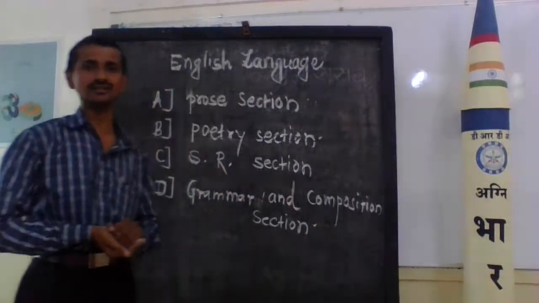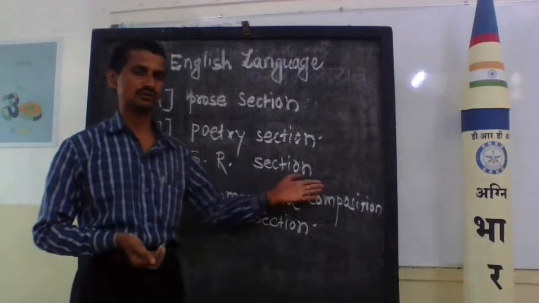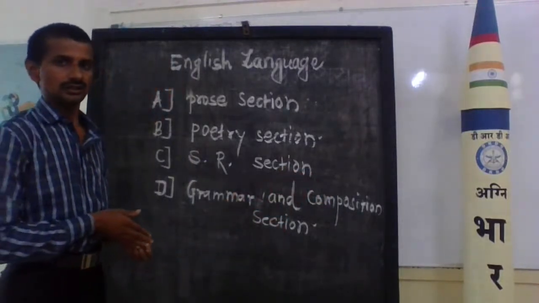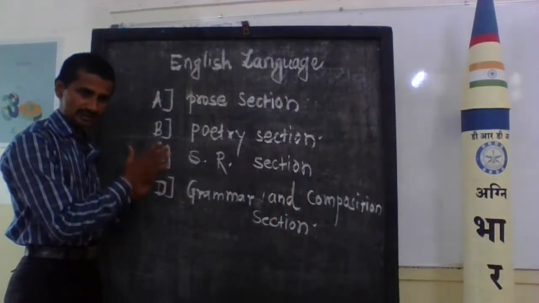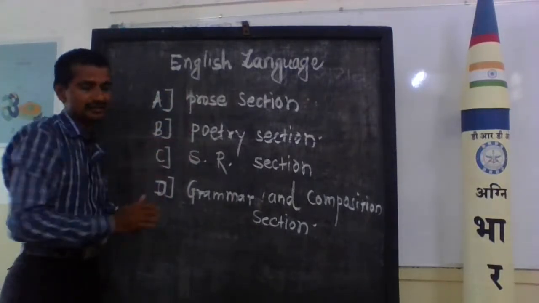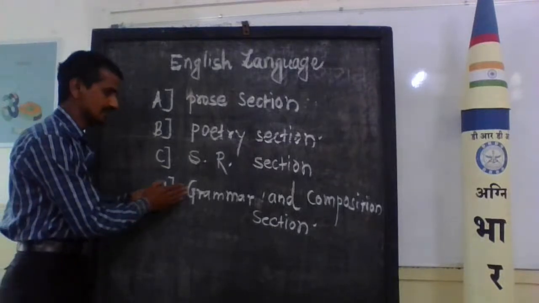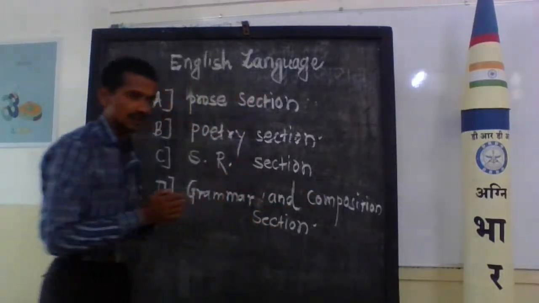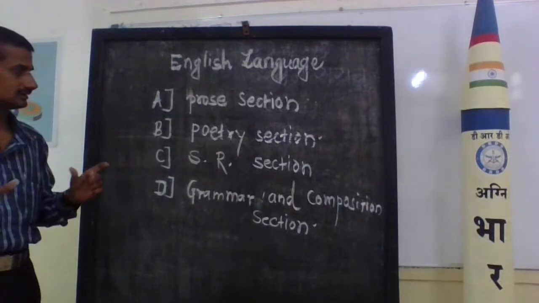Afterwards, later, we'll discuss the grammar and composition section. Now here, the prose section, the poetry section, the supplementary reading, and the last section is grammar and composition. Now we'll concentrate on the next topic.